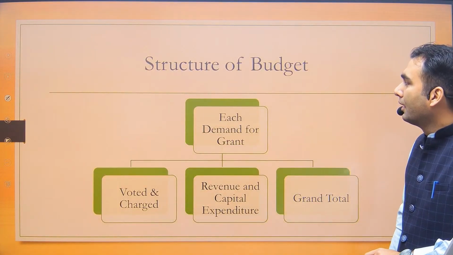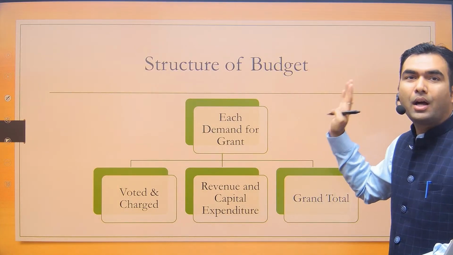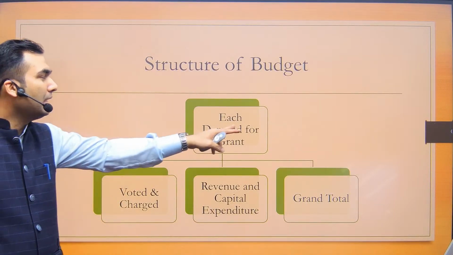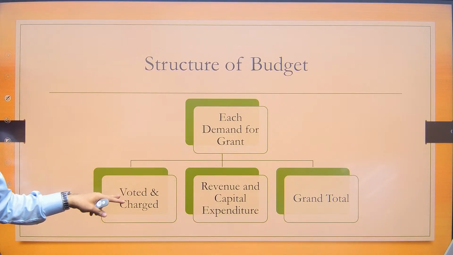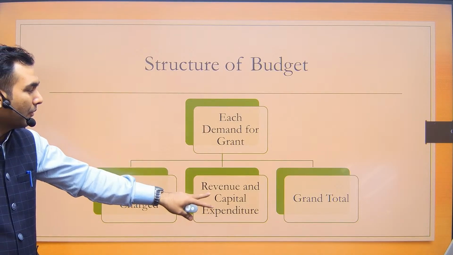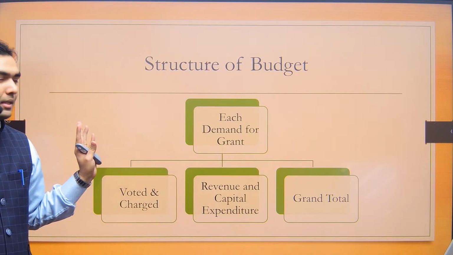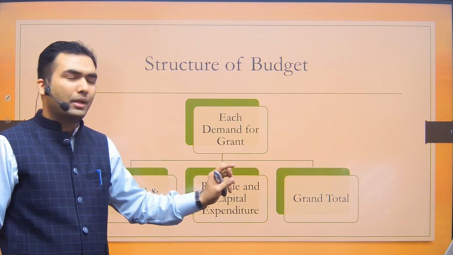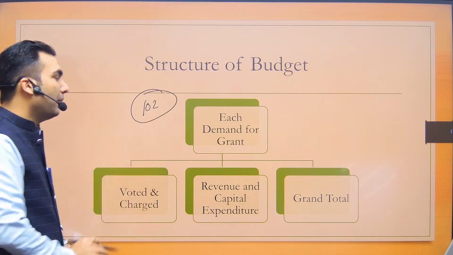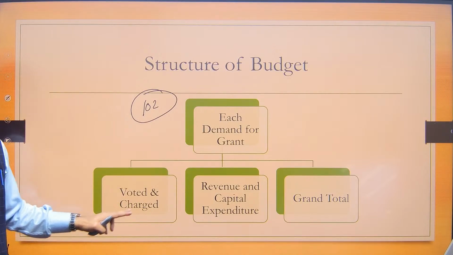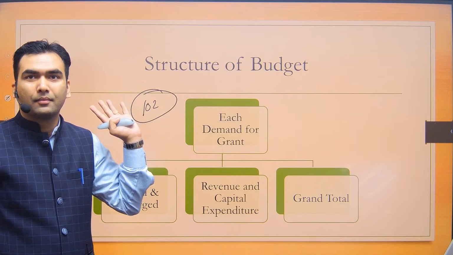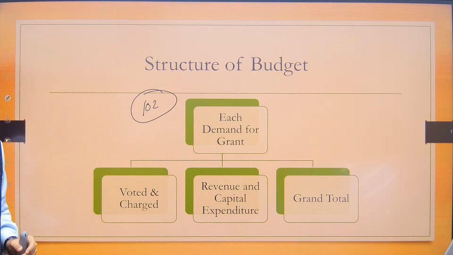Now let's move to the next aspect, that is the structure of our budget. As we have already seen, our constitution says that each demand for grant would be categorized into voted expenditure and charged expenditure. Second part is between revenue expenditure and capital expenditure. And the third is grand total. So each demand for grant, as I have told you, there are 102 of them, and all of them would be categorized into these parts. This is how the whole budget is categorized.